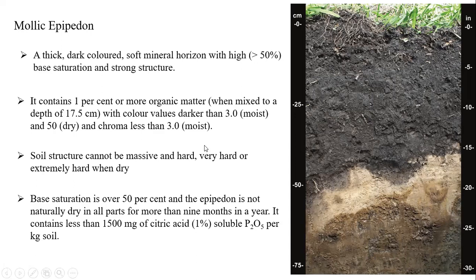Sometimes it goes up to the very extremely hard, and it contains very little citric acid soluble phosphorus per kg of soil. So these are the measurable soil factors of the mollic epipedon. These are some typical images for the mollic epipedon. You can see all those things.